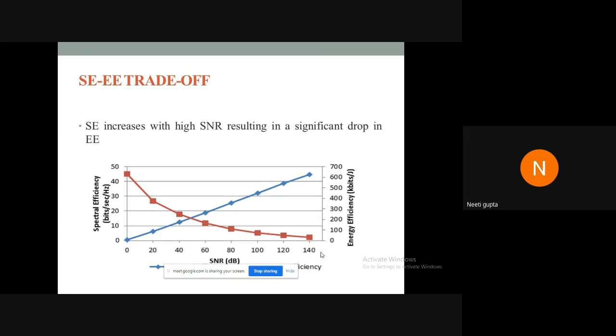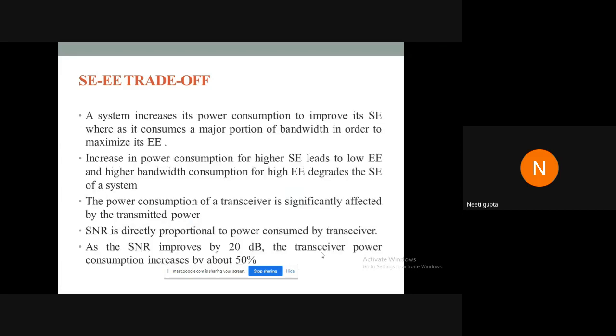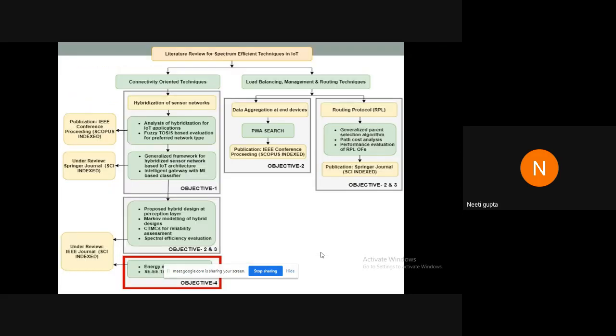So this was the fourth objective that was achieved with the SE-EE trade-off and energy efficiency results analysis. And this entire work is under review in an IEEE journal with SCI index.